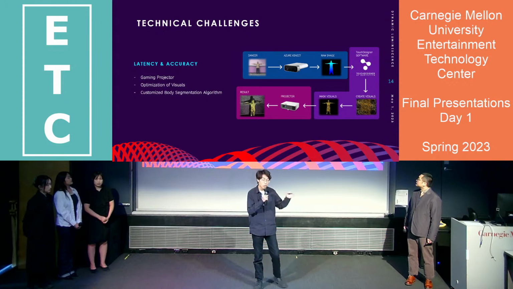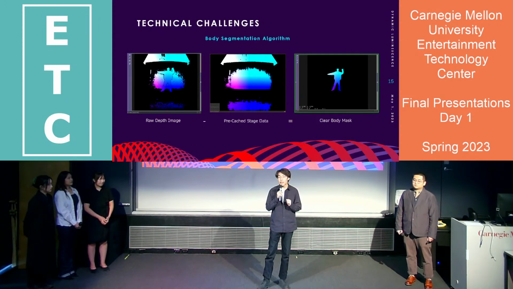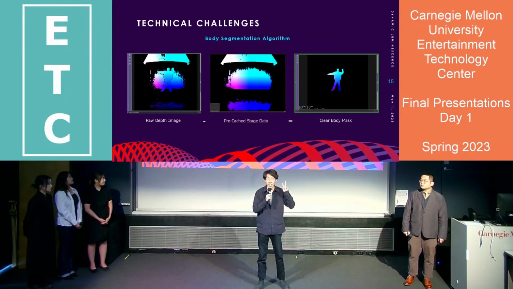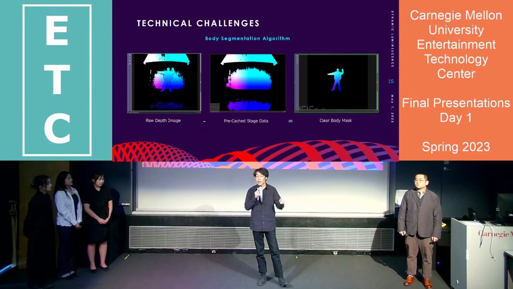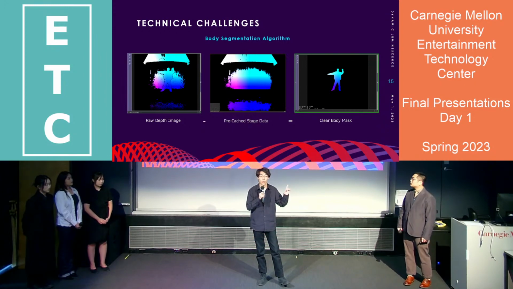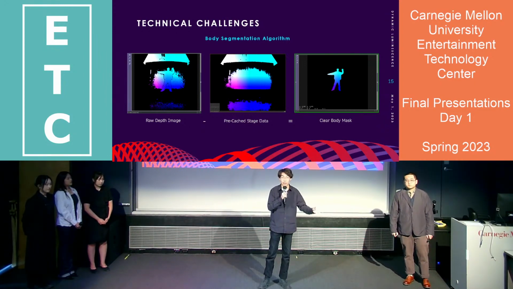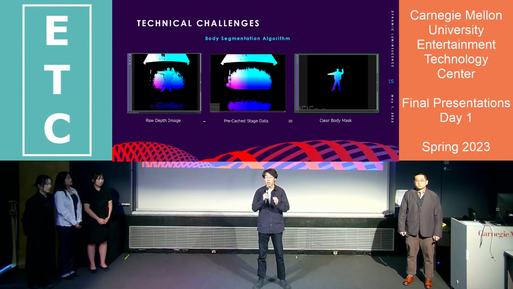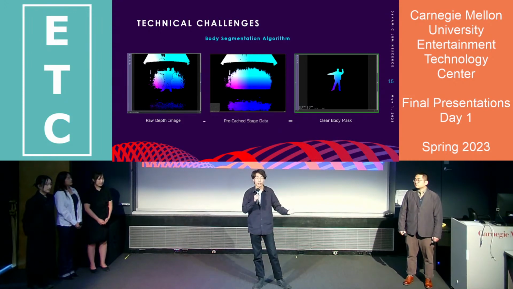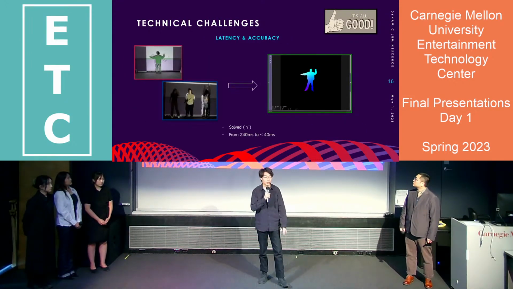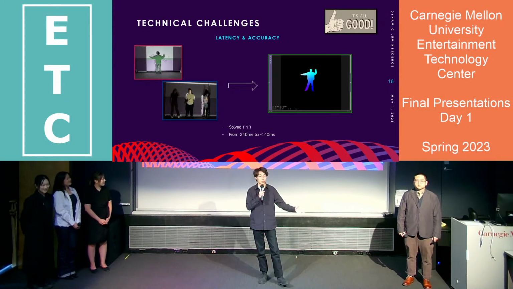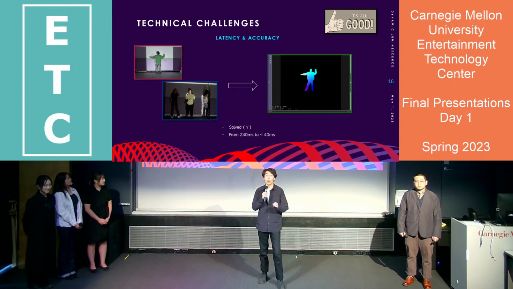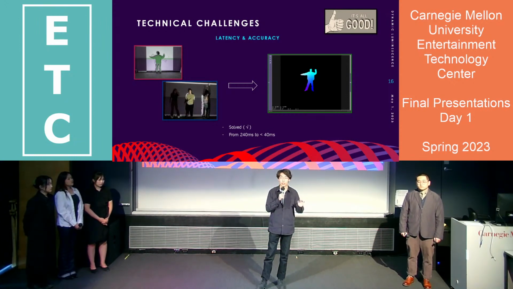So how does this algorithm work? We rely on the fact that our stage will always be kind of clear. So we pre-record the stage depth information and subtract it from the raw depth image we get from Azure Kinect. What is left is everything that does not belong to the pre-recorded stage, which is the dancer's body. Cool. So with all the methods above, we solved these 2 problems, and we reduced the latency from over 200 milliseconds to less than 40. But that's still not enough.